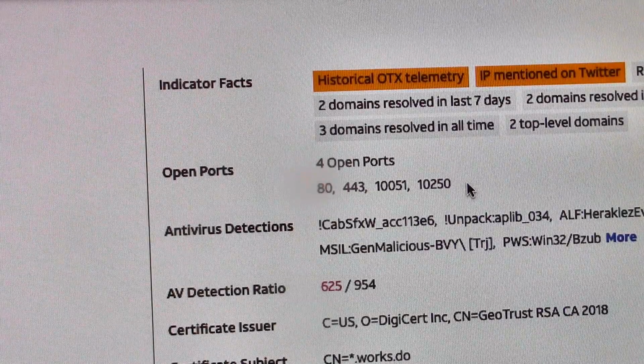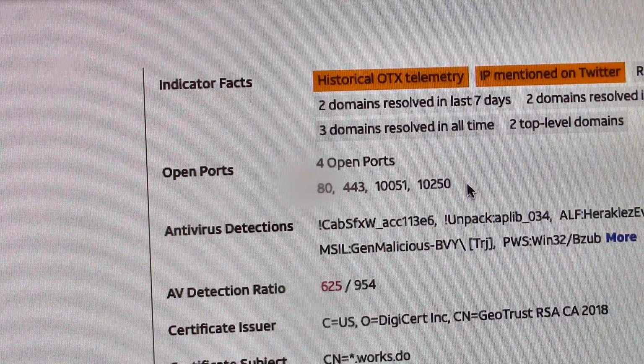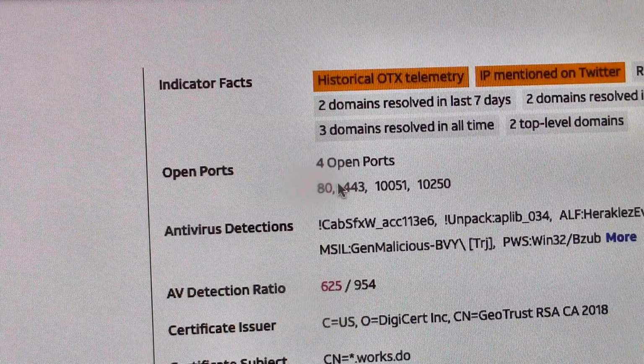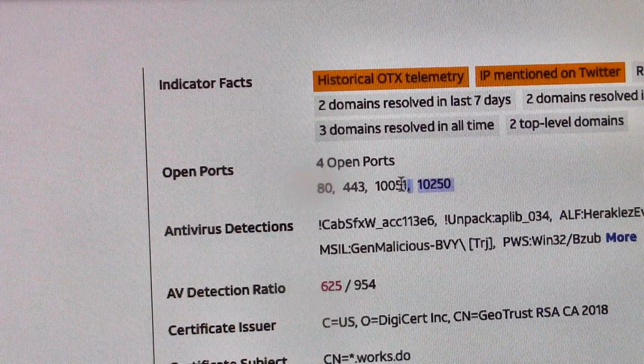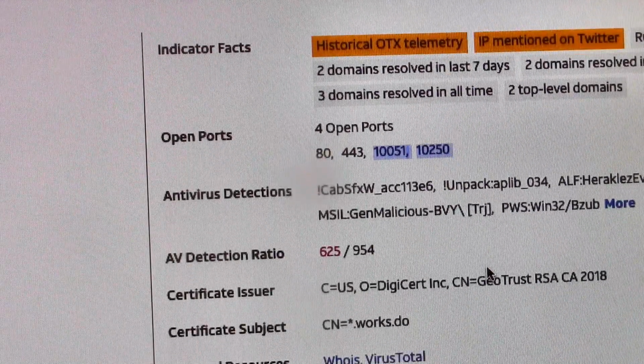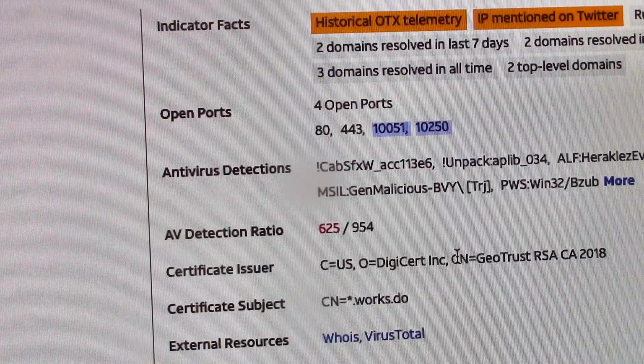So I don't recognize those. I'd have to look up, but I don't initially recognize those. Those aren't SMTP ports. Those aren't normal ports. So these are back channel ports that they use when they attack your system. It's also funny they use Digicert to trust their website.